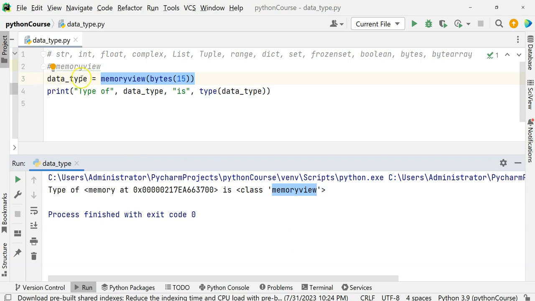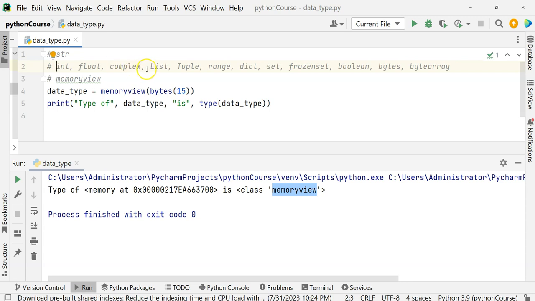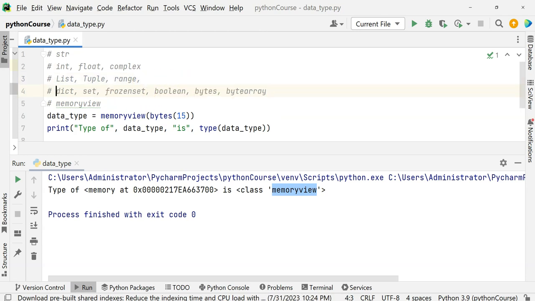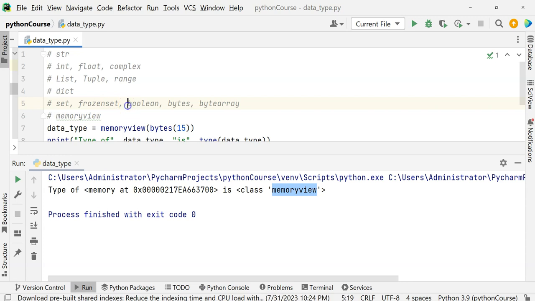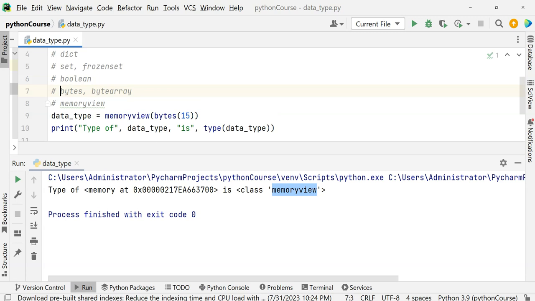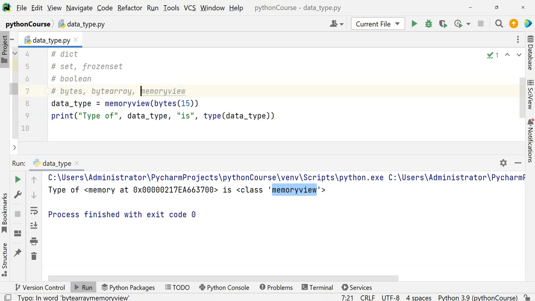So what we saw, we basically saw a string, integer, float, complex, tuple, list, range, dict, which is a kind of mapping. Then we saw the sets and the frozen sets. We saw Boolean, and then we saw bytes, byte array, and memory view, right? So these are the data types which Python supports.